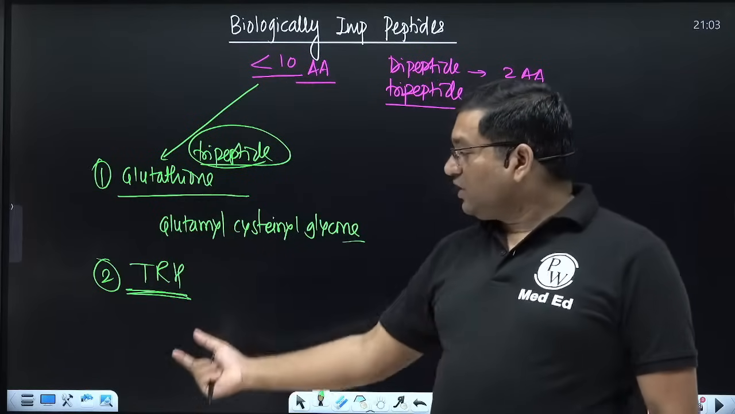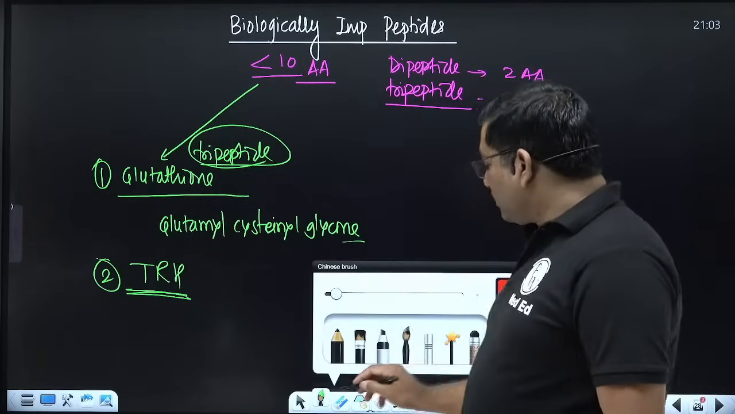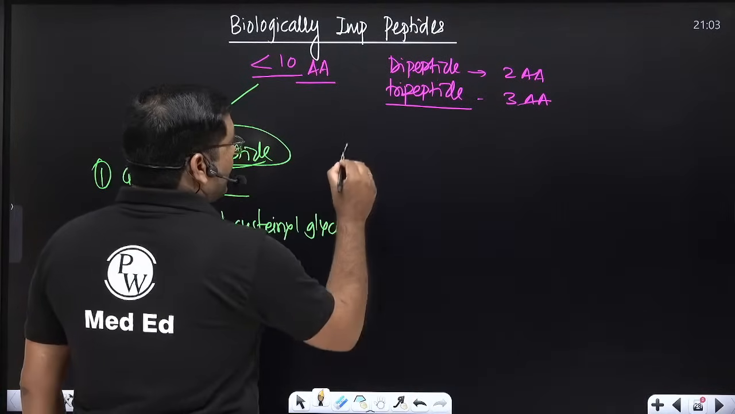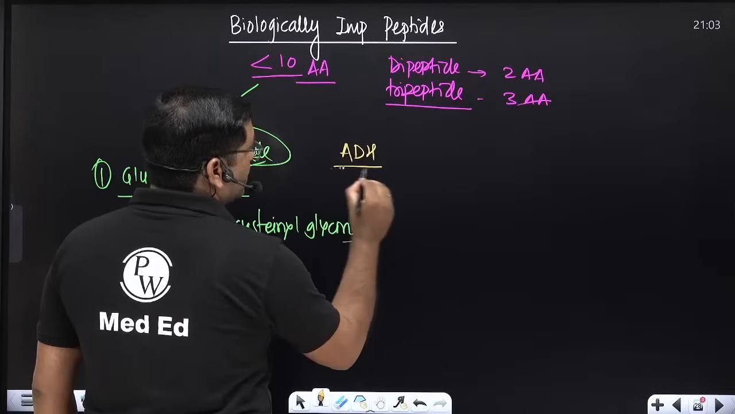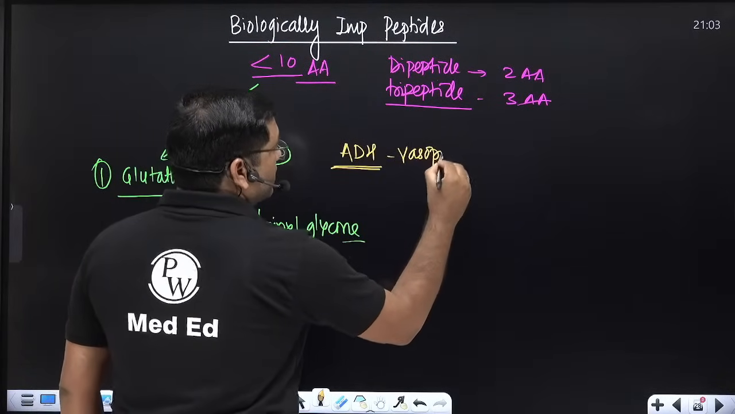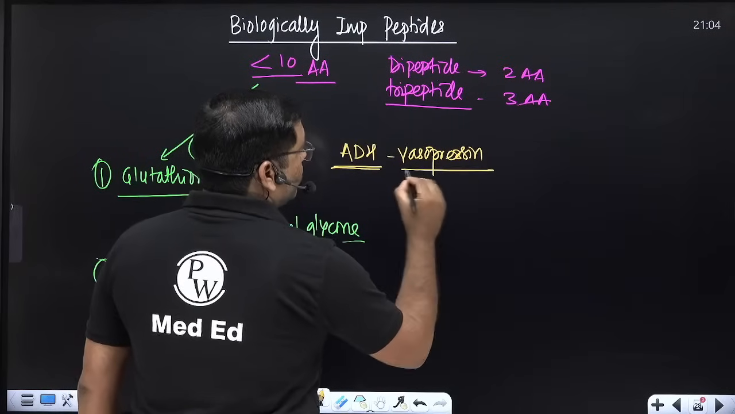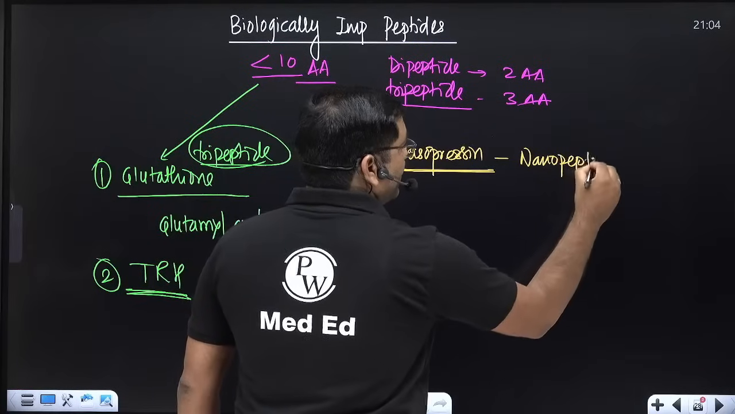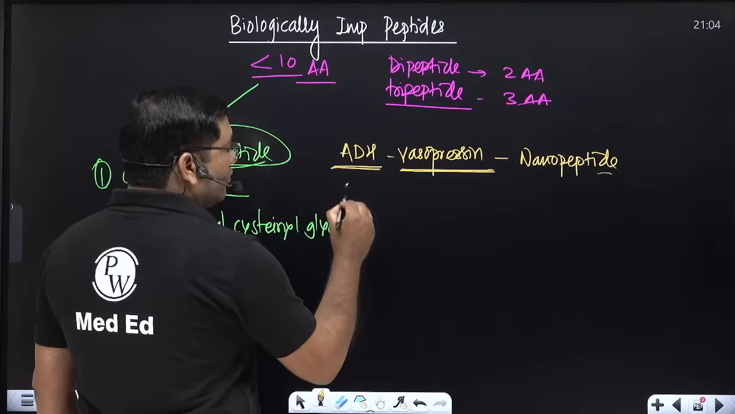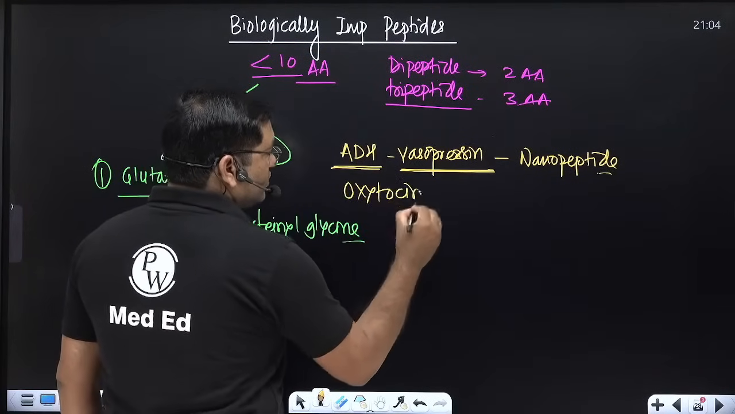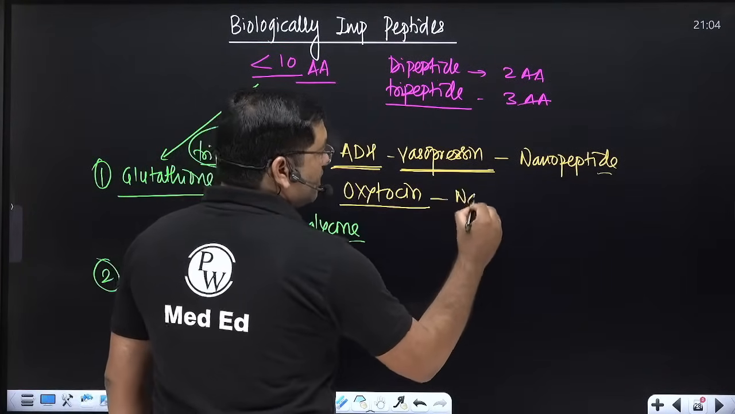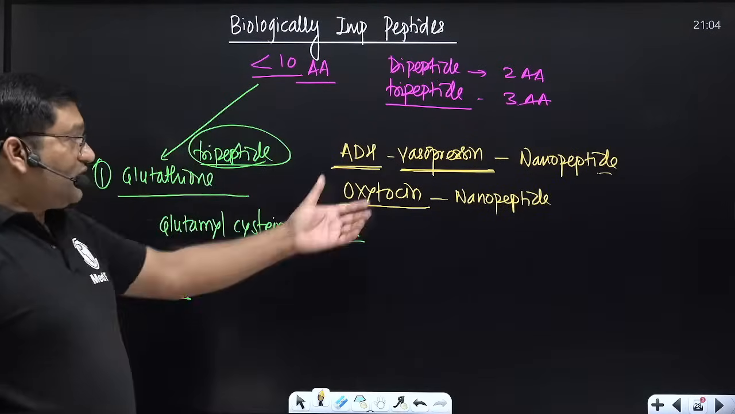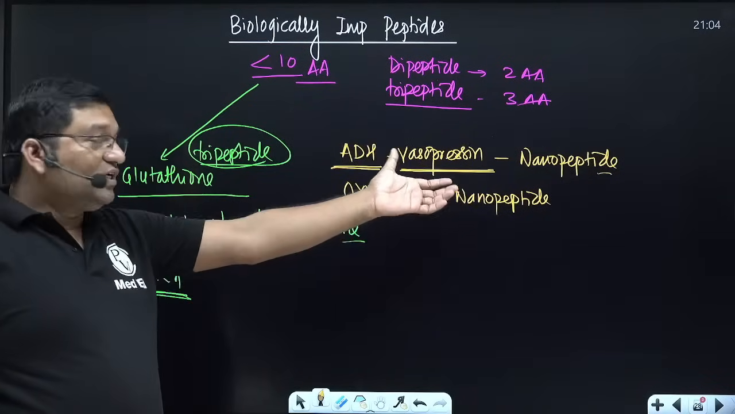Thyrotropin releasing hormone is important for the release of thyroid hormones. Then the ADH, antidiuretic hormone, vasopressin, is important. It is a nanopeptide, containing 9 amino acids. And one more, oxytocin, is also a nanopeptide, 9 amino acids. Vasopressin is important for water retention and maintenance of blood pressure.